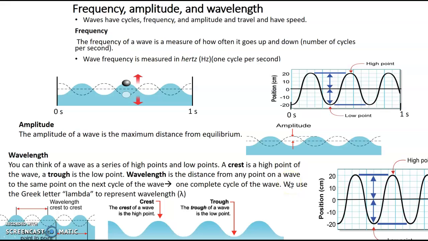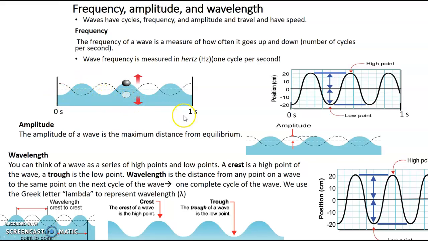Frequency, remember, would be the number of cycles per second. If I'm talking about this particular wave here, I'd say I'm starting here. From here to here, it's 1 second, and I have 1, 2, 3 cycles in this 1 second time period. So this particular wave would have a frequency of 3 Hertz. Then you can go ahead and solve for the period, the time that it takes to complete one cycle, so the time for the wave to go from here to here. That would just be 1 divided by 3, because the frequency is 3, so 1 divided by 3 would be the period, the time that it takes to complete one cycle.